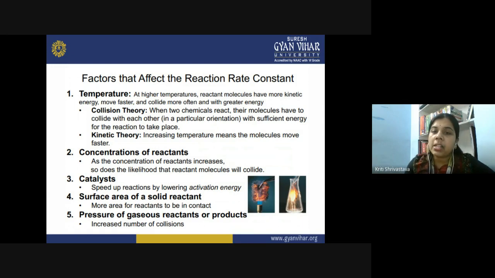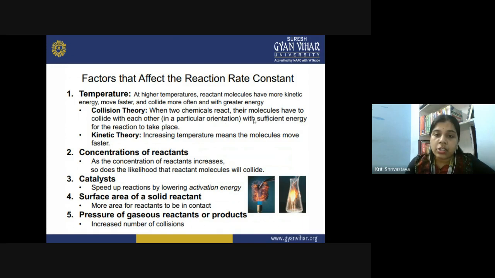The simple reason behind it is that with the increase in the temperature, there will be more kinetic energy in the system. Molecules will move faster, they will collide more often, and more will be converted into product. There are two theories working behind this assumption. First is the collision theory, and the collision theory says this: when two chemicals react, for the reaction to take place, their molecules must collide. And that collision also should be in a particular orientation. Then only the product will be formed.